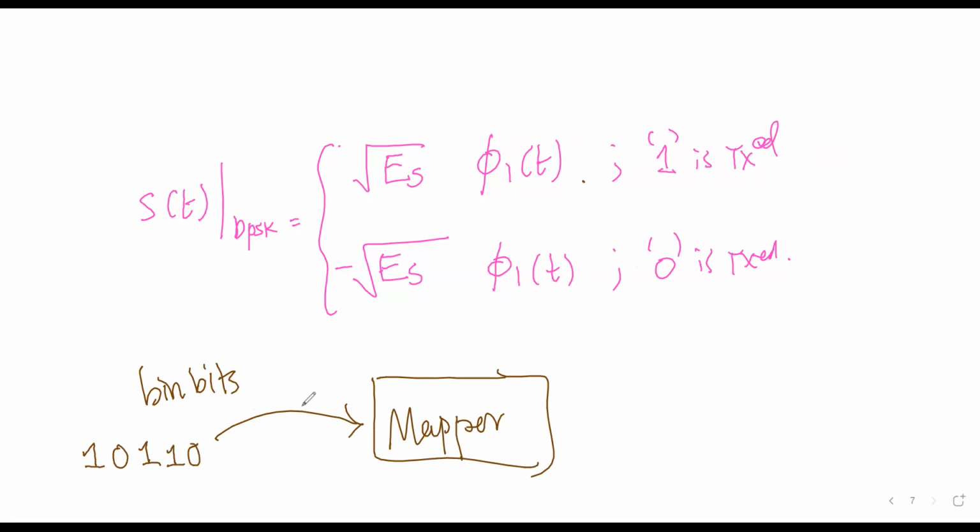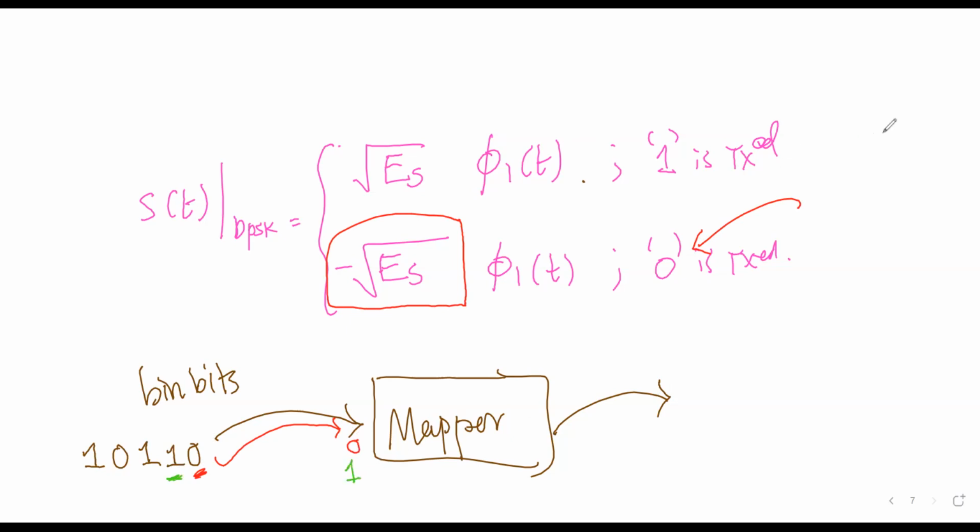So when these binary bits are fed to the mapper, this mapper should produce what? It is mapping. Let's say 0 came now. Let's say this 0 is fed to the mapper. So when 0 comes, it will map the value 0 to a negative energy. Now when 1 comes here, the mapper maps the value to some positive value.